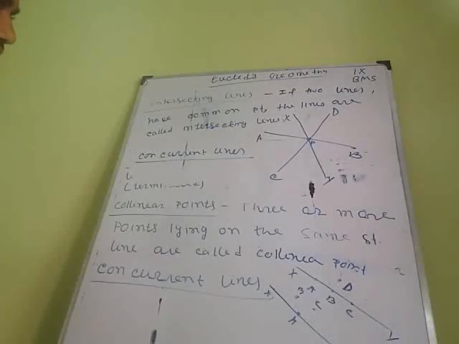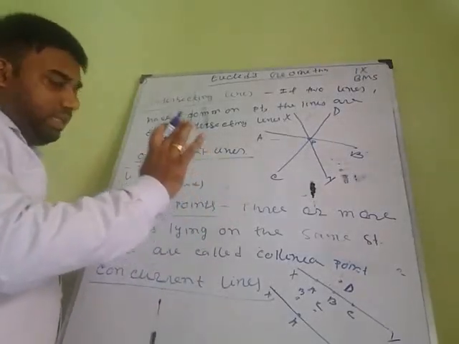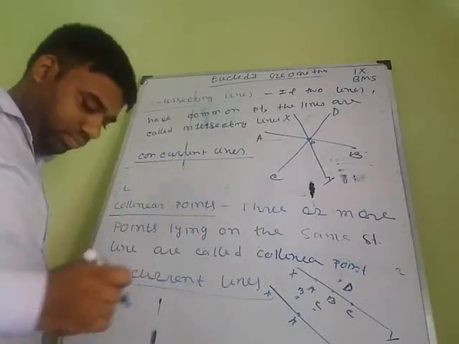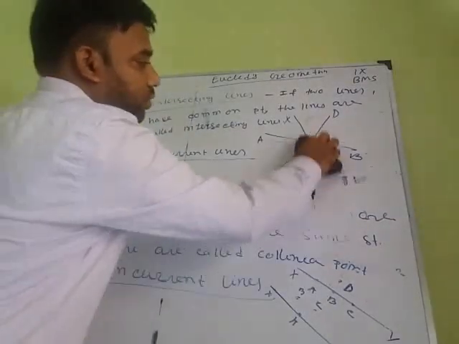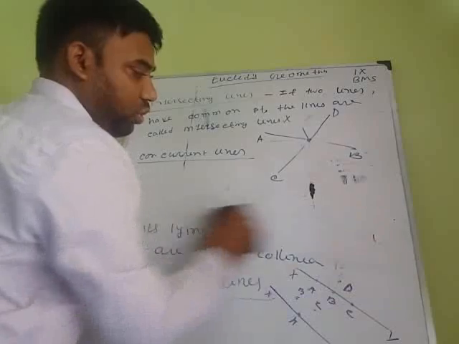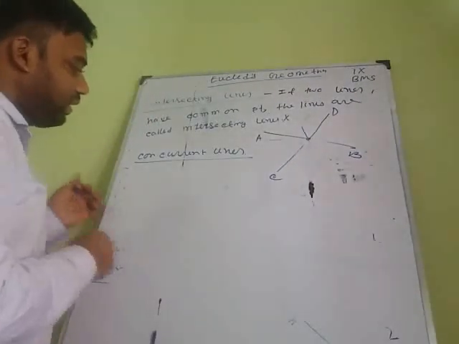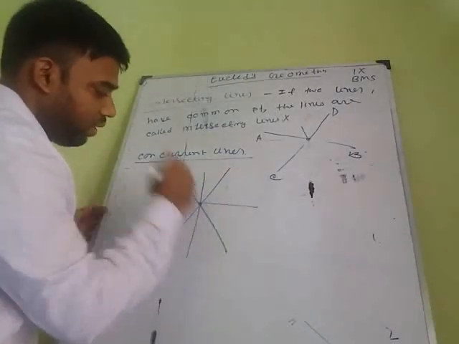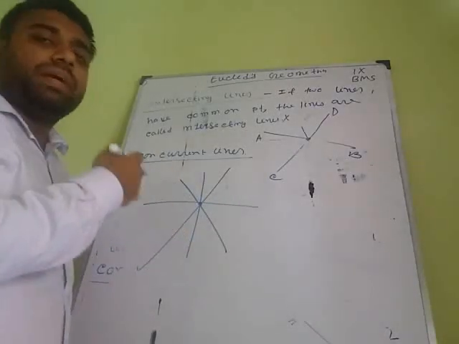Now, what is a concurrent line? For intersecting lines, you can take two lines, and two lines are called intersecting lines. In the case of concurrent lines, if three or more lines are passing through a fixed point, it can be many lines.